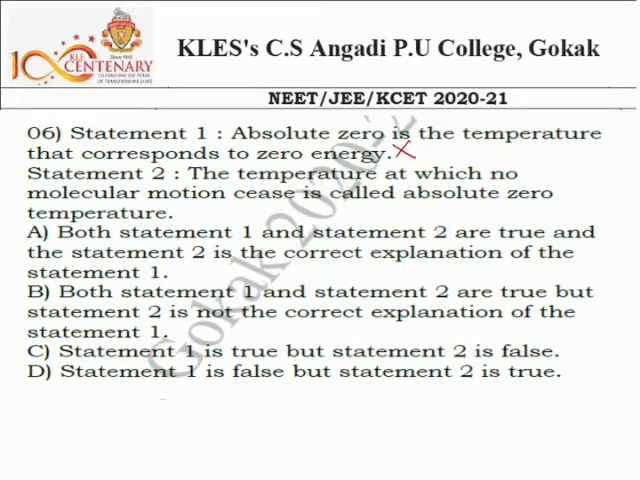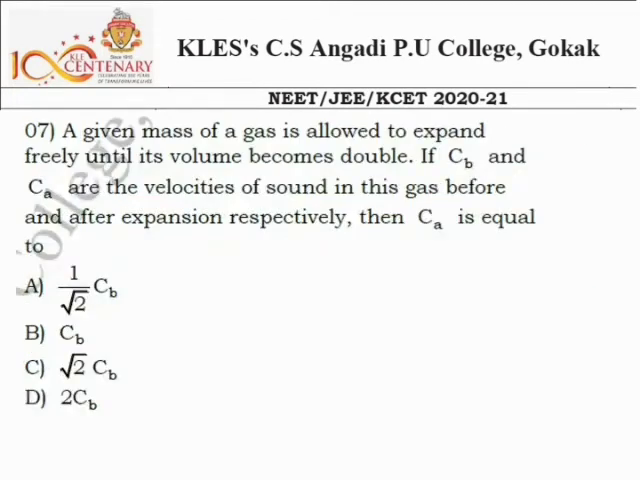Go to the second one. The temperature at which no molecular motion ceases is called absolute temperature. Absolutely, it is correct, because even though it is at zero temperature, absolute zero, that means 0 Kelvin, there are also some movements in those molecules. So the first statement is false, the second one is true. So option D is the correct answer.